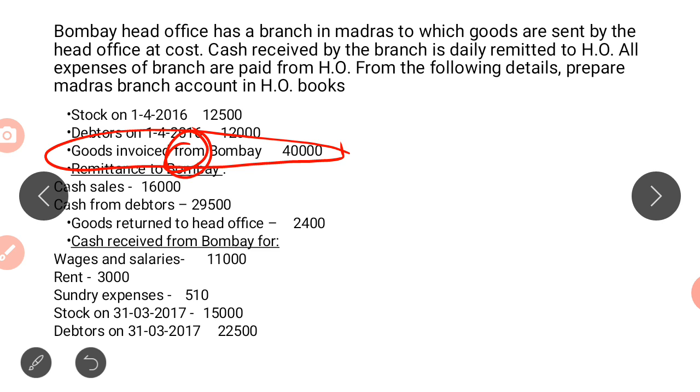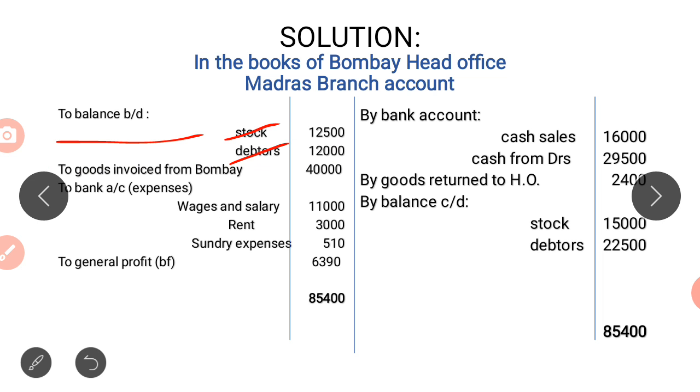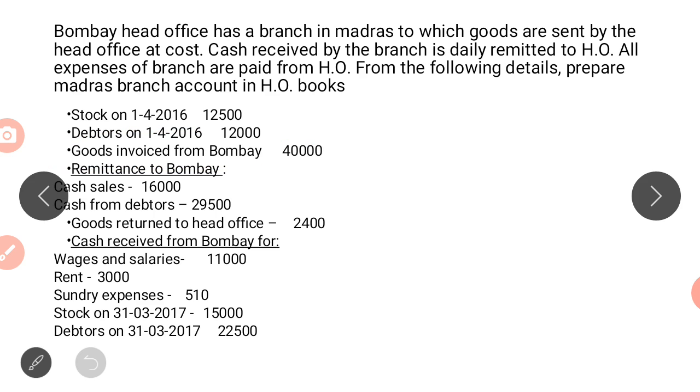So where will we record it? To goods invoiced from Bombay. Invoice means something coming in, something received by the branch, so that has to be recorded on the debit side, rupees 40,000.